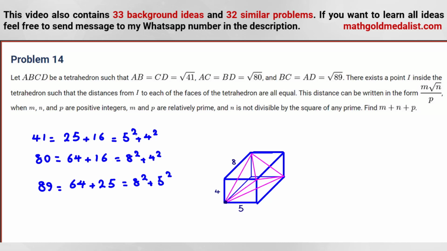So 4, 5 is what? It's 41. So we can consider this one A, this one as B, and then we know next one it is 4, 5. 5, 8. 5, 8 is what? Is 89. B what is 89? BC. So this one is this. So as you can see, for example, AC, 4, 8. 4, 8 is 80. AC is root 80.